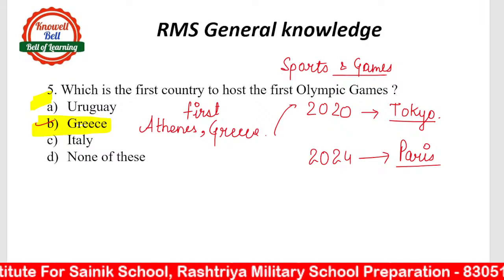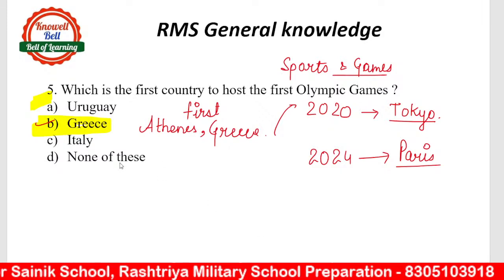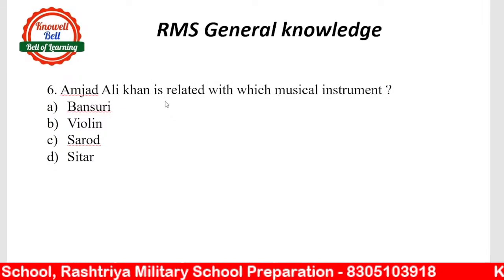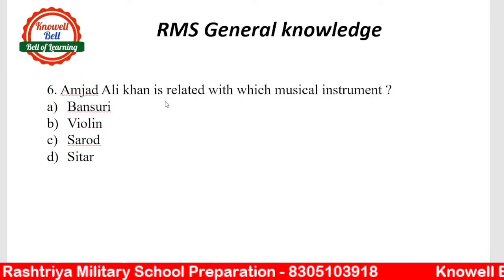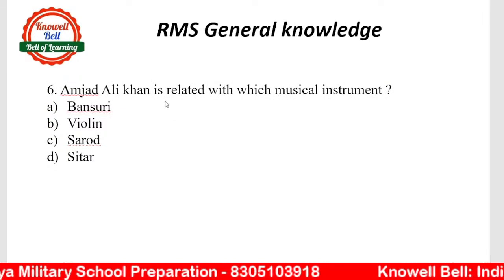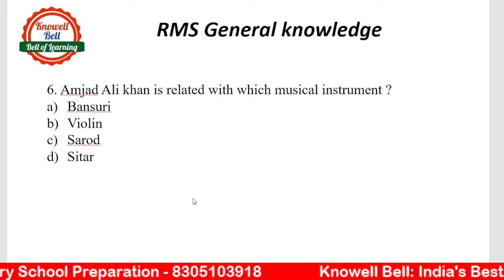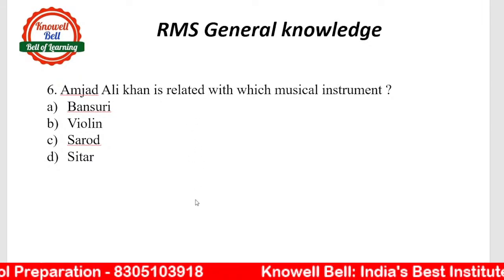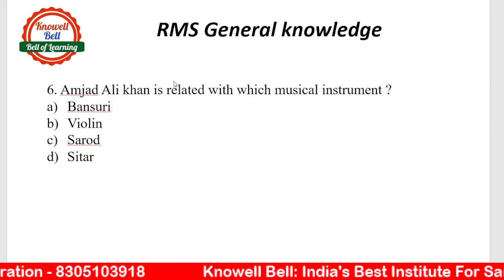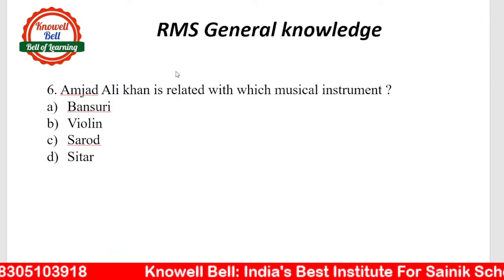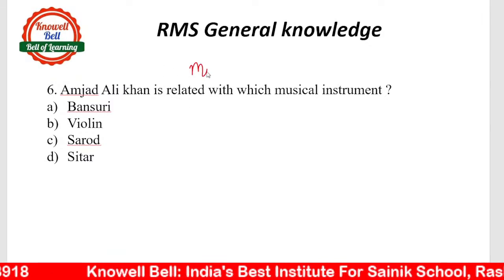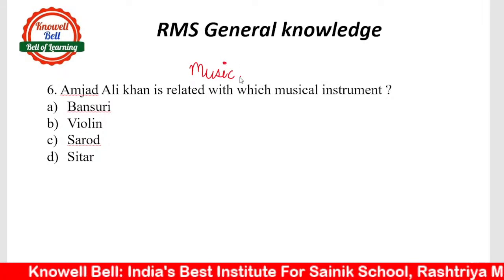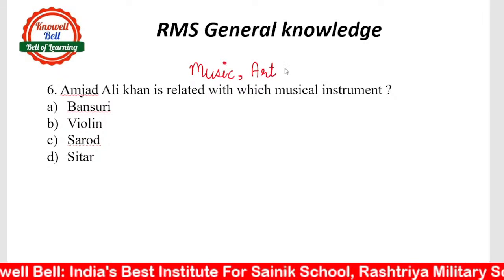Okay, good. Next is question number 6. Question number 6 is, Amjad Ali Khan is related to which musical instrument? Bansuri, violin, sarod and sitar. If you break it into your syllabus, in your syllabus, the topic of art and culture, from that this question is there.